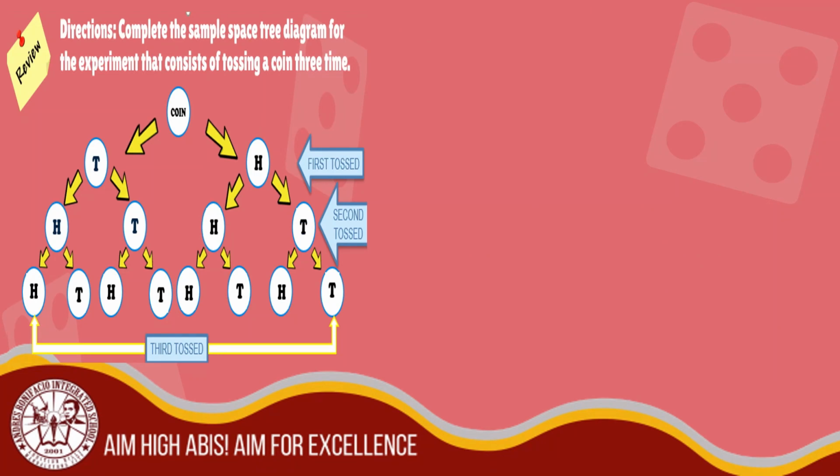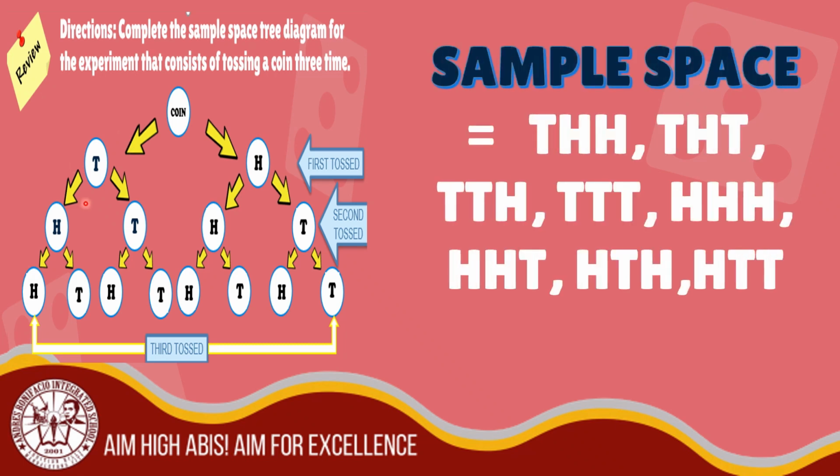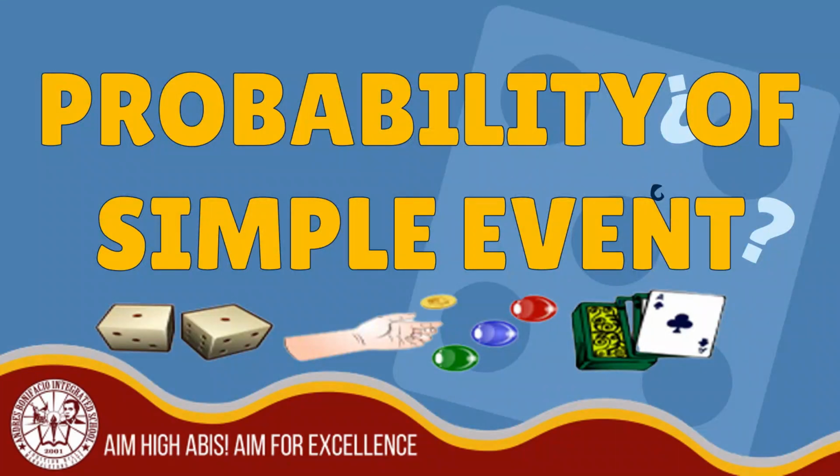Let us list down the sample space of our given experiment. We have tail, head, head, tail, head, tail, tail, tail, head, tail, tail, tail, head, head, head, head, head, tail, head, tail, head, head, tail, tail. So the total sample space is 8. Now, let's proceed to our first lesson, which is all about probability of simple event.